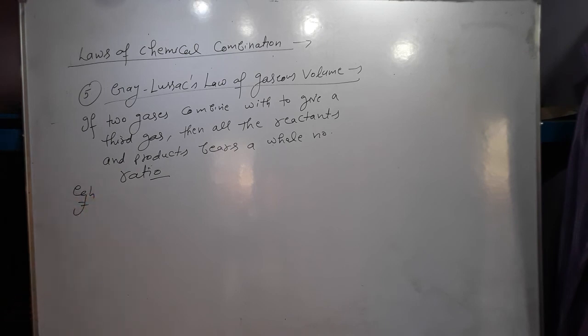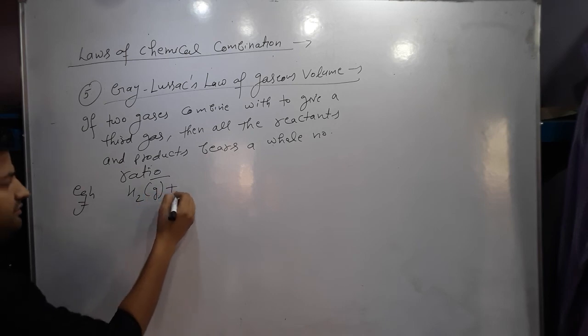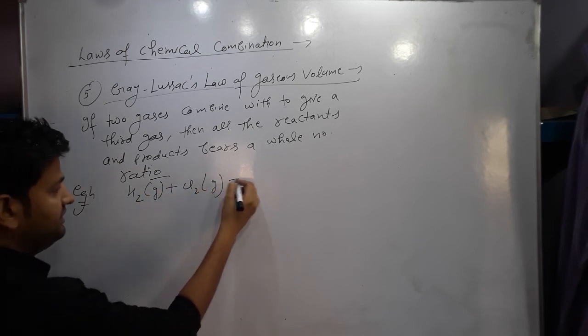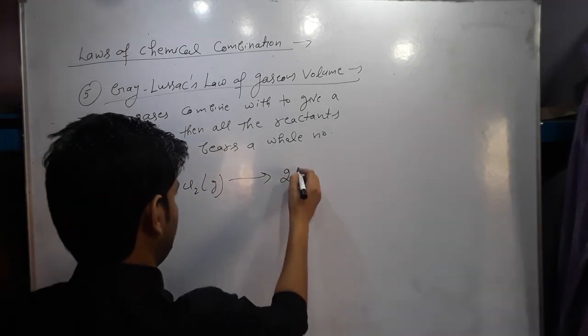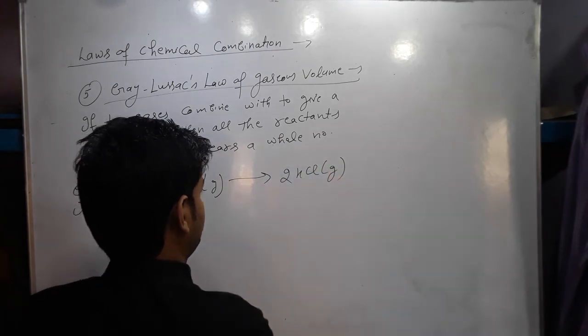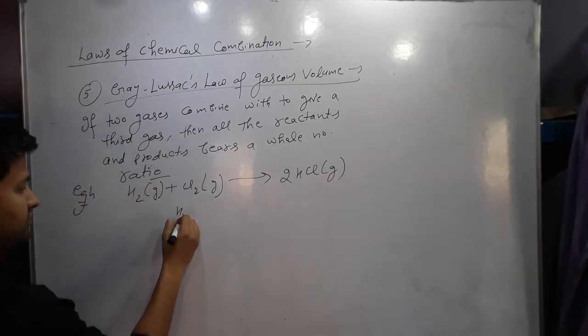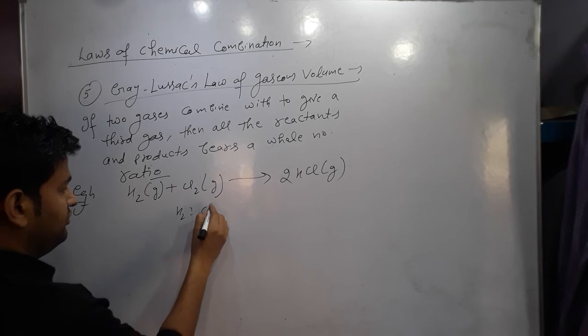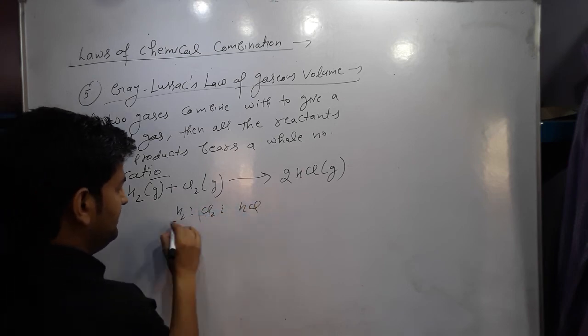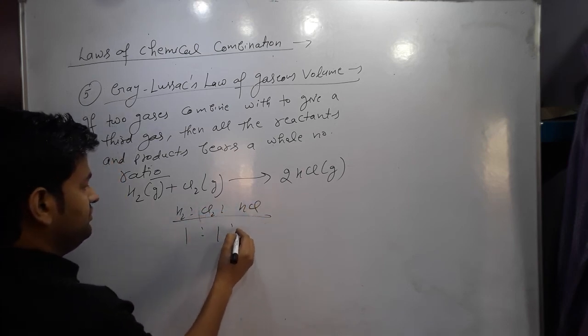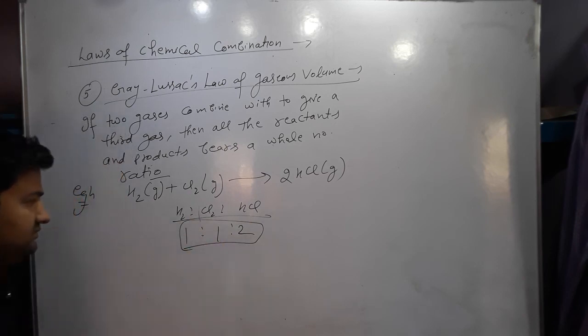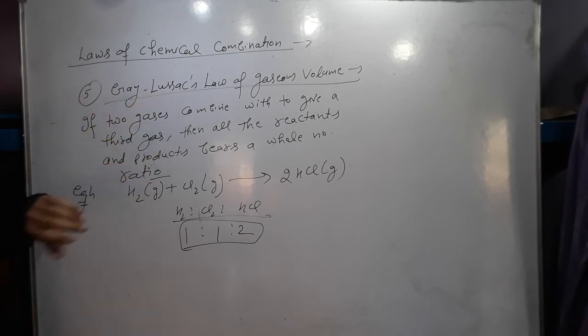Simply, it can be written as H2, hydrogen gas, combined with chlorine gas, and they will form two molecules of HCl gas. So the ratio of hydrogen gas, chlorine gas and HCl gas will be 1:1:2. They bear a simple whole number ratio. This is according to Gay-Lussac's law of gaseous volume.